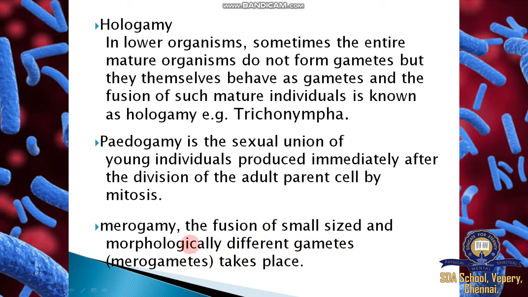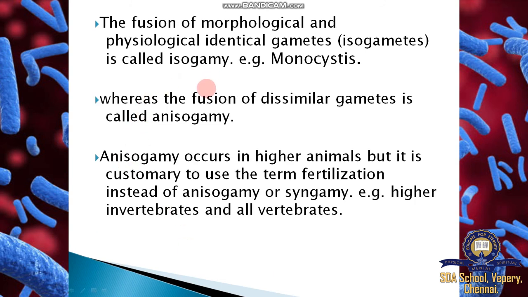Merogamy is divided into isogamy, anisogamy, and oogamy. The fusion of morphologically and physiologically identical gametes is called isogamy. Example: Monocystis, a kind of organism. Gametes come from the same parent or different parents. Whereas anisogamy is the fusion of dissimilar gametes. Gametes come from two different parents but are morphologically and physiologically dissimilar.